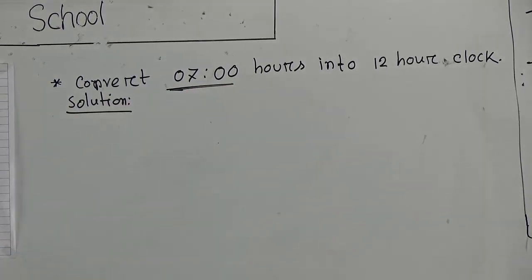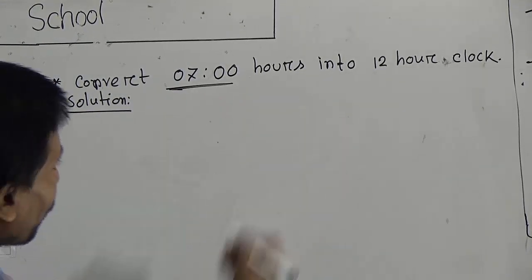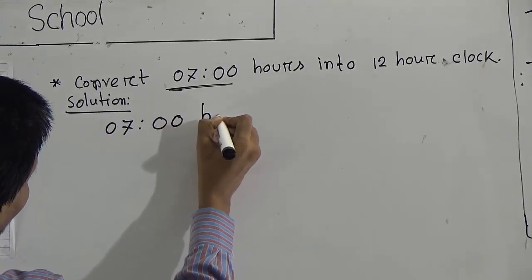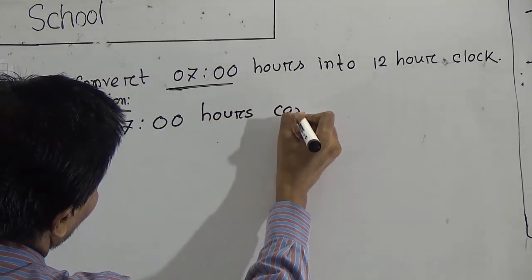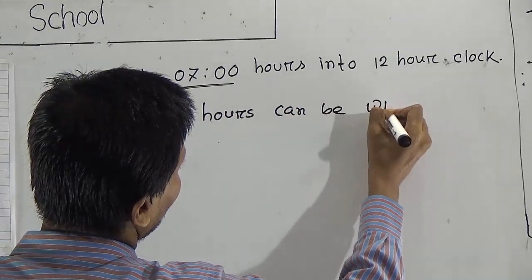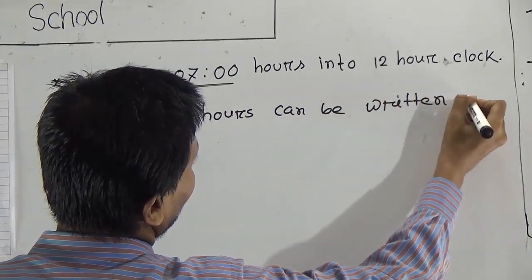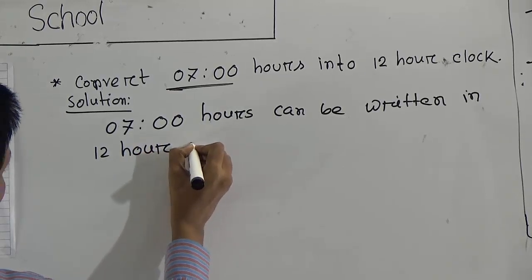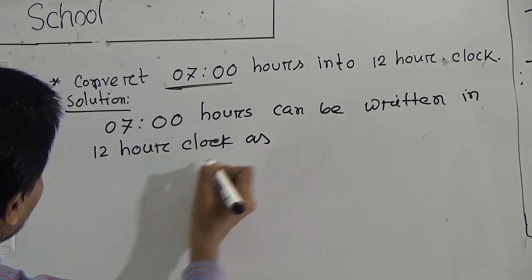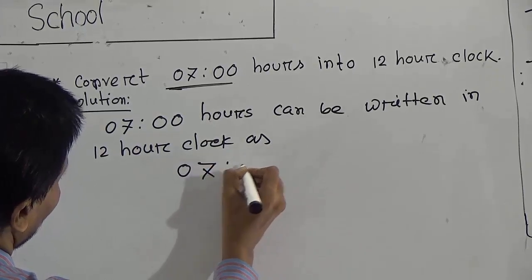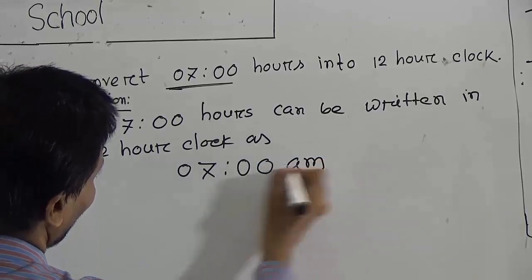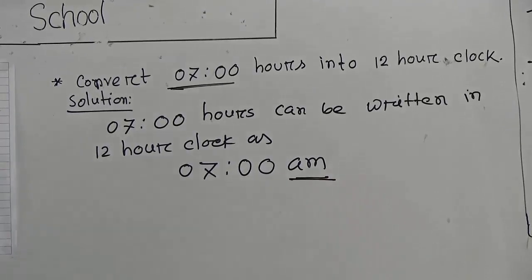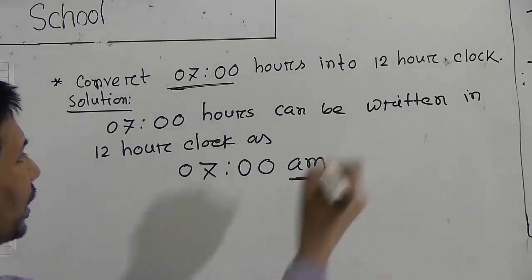So if we convert this time in 12-hour clock, then we write 07 hours can be written in 12-hour clock as 07:00 a.m. Here the time does not change, but you only use a.m., ante-meridian, because this is morning period or morning time.